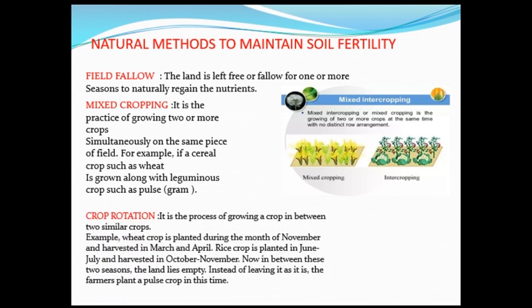Crop rotation. It is the process of growing a crop in between two similar crops. Example, wheat crop is planted during the month of November and harvested in March and April. Rice crop is planted in June, July and harvested in October, November. Now, in between these two seasons, the land lies empty. Instead of leaving it as it is, the farmers plant a pulse crop in this time.